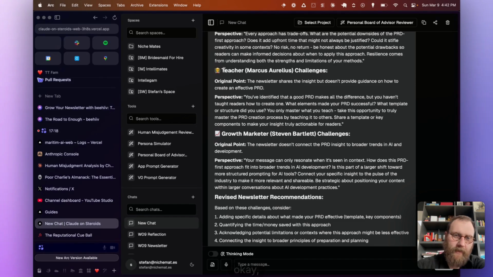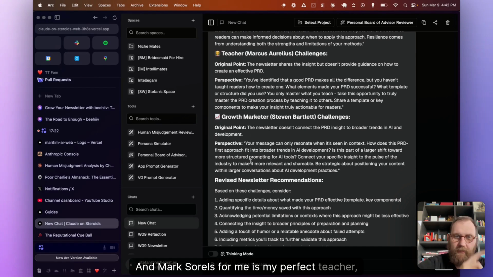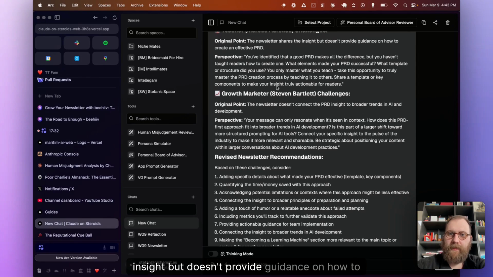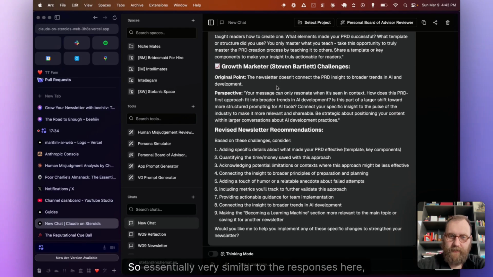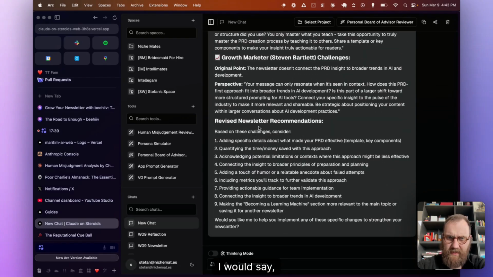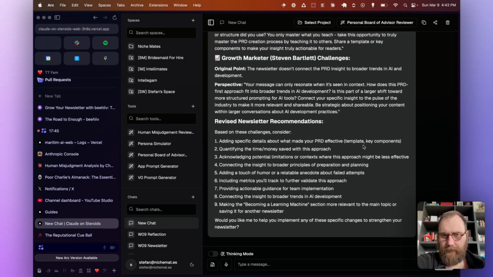So for example, I want to be a teacher, and Marcus Aurelius for me is my perfect teacher because he teaches about life and whatnot. So what he says is the newsletter shares the insight, but doesn't provide guidance on how to create an effective PRD. So essentially very similar to the responses here, I would say. And I get some recommendations on how to improve: template, key components, time and money saved with this approach.